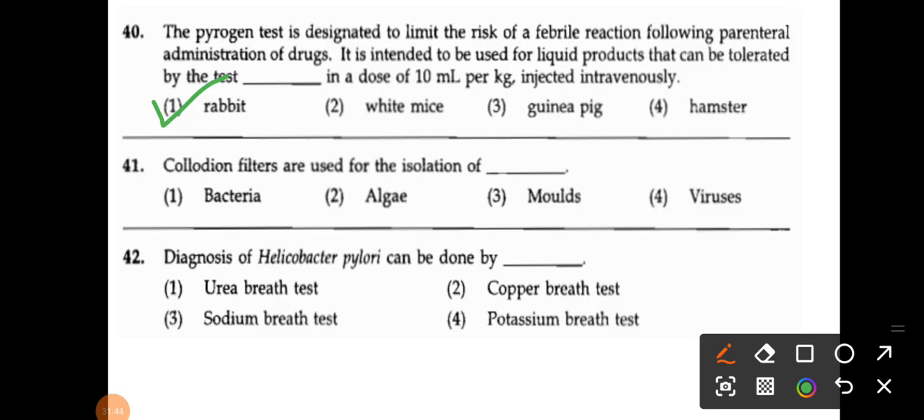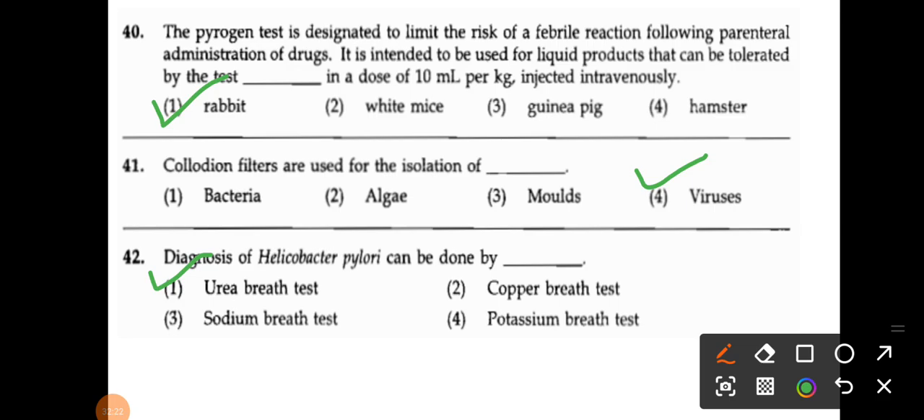So the next question, collodion filters are used for the isolation of bacteria, algae, molds and viruses. So question number 41, the correct one is isolation of your viruses. The diagnosis of H. pylori can be done by urea breath test, copper breath test, sodium breath test and potassium breath test. So the correct answer is your urea breath test. These are again questions from your microbiology, diagnosis of H. pylori, but definitely the drugs acting on peptic ulcer are also very important.